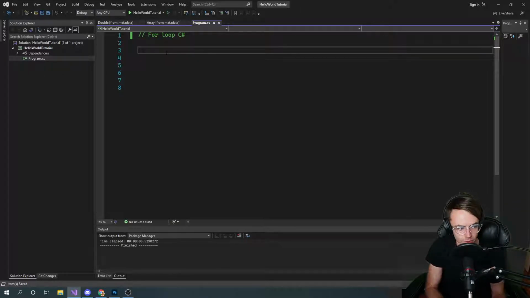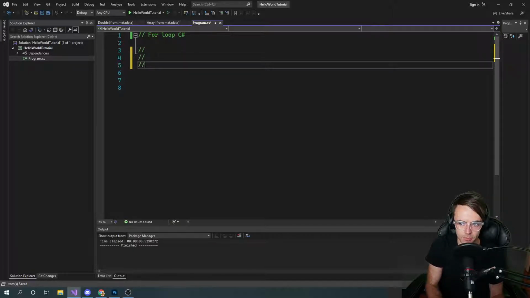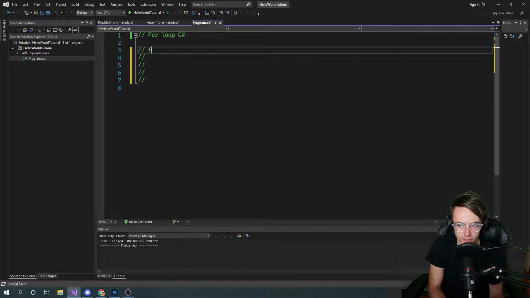So for loop, we come up here, and before we start jumping in and getting crazy, let's do a little bit of pseudocode without actually doing anything. I'm going to explain each part of the loop so that it doesn't confuse you, because loops are innocuous. They seem normal, but they're actually kind of difficult. If you want to type, we can just go up here in the comments, or you can write this down on a piece of paper as well.